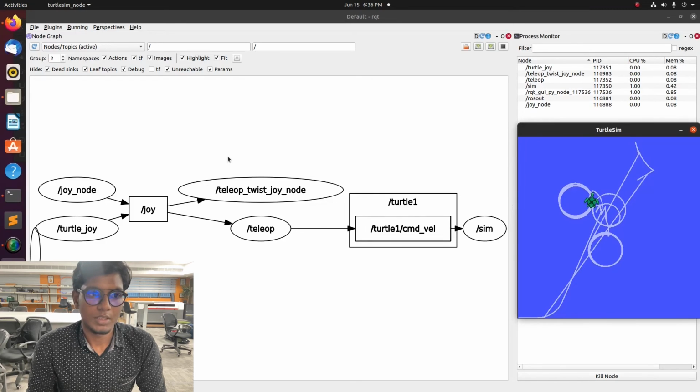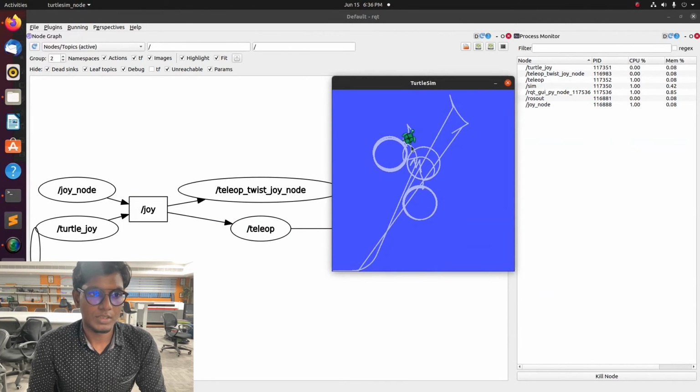But one thing we need to understand is how the publisher-subscriber working principle works. Using that we can implement this.